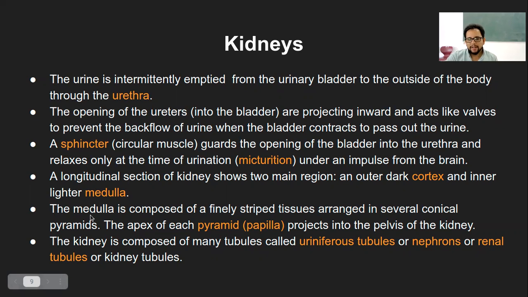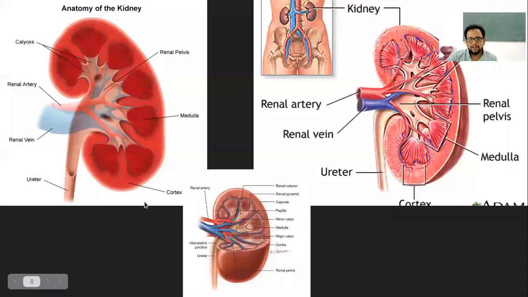The medulla is composed of finely striped tissues arranged in several conical pyramids, like I spoke of earlier. This medulla portion individually is like one conical shape, and because this is two dimensional, if you imagine it in three dimensions, it's like how the flowers in a bouquet are arranged, a conical shape of the flower.